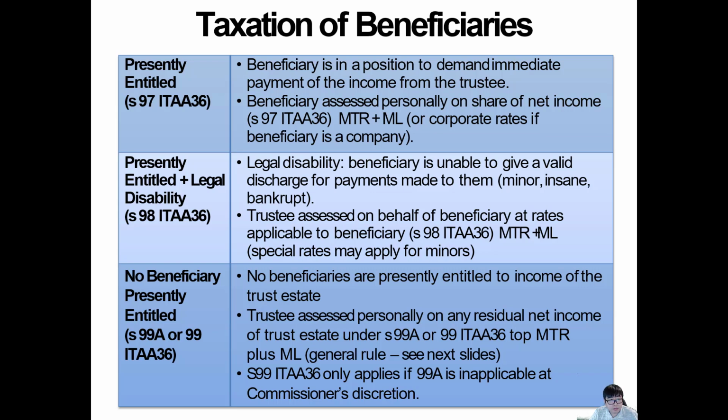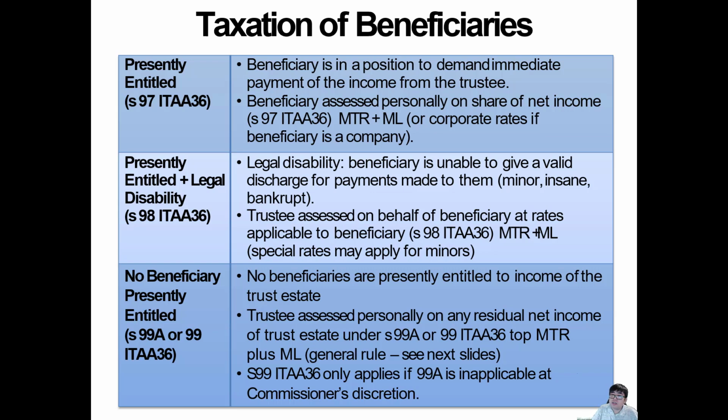The last one here, as I mentioned before, someone who is, sorry, that's a strong word, basically mentally disabled, is also treated equally. Just because someone is mentally disabled doesn't mean they have to pay more tax. They're paying the same tax. That's the whole point. So, no beneficiary entitled under section 99. Basically here, for income of the trust estate, the trustee is personally assessed on any net residual income of the trust estate. So that is the implication if there is no beneficiary entitled.